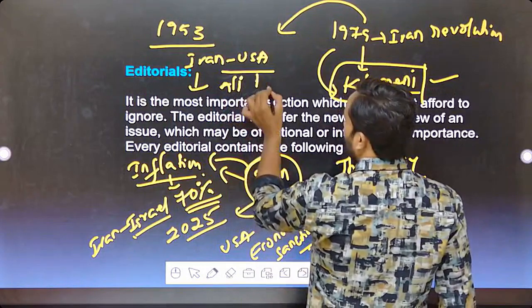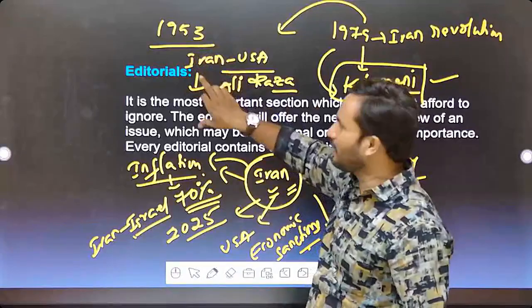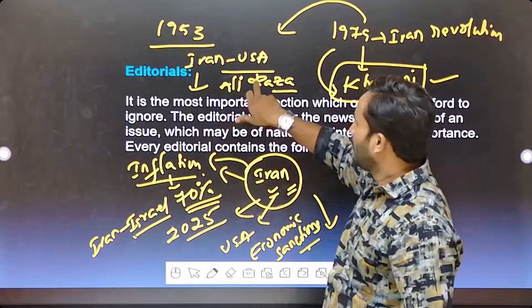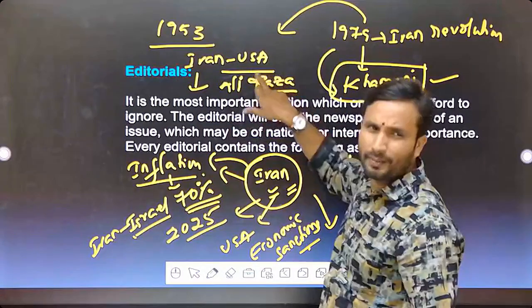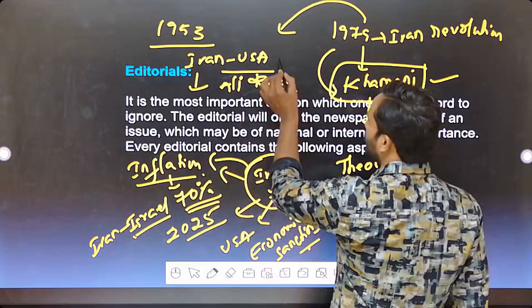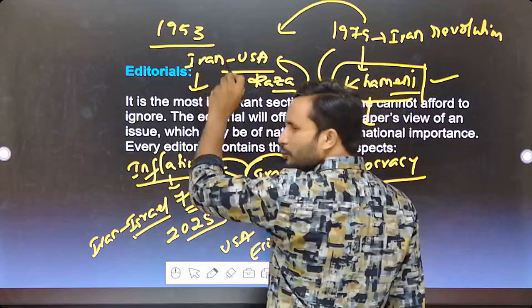The government was led by the ruling party leader Ali Raja, who supported the USA. In other words, a USA-supported government prevailed in Iran.